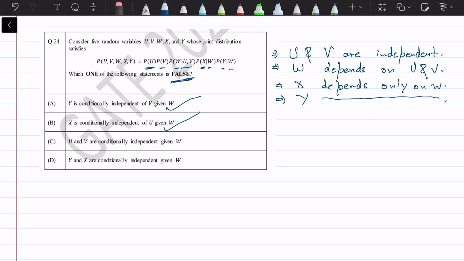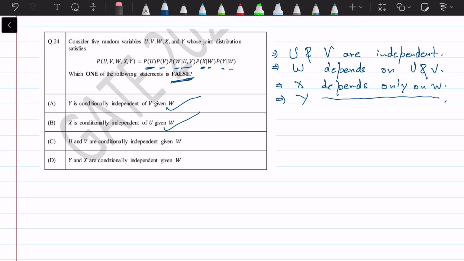Then we have U and V are conditionally independent given W. Now we have written here that U and V are independent. We have not talked about what if W is given. Okay, we'll come to that because this option will need a little more explanation.